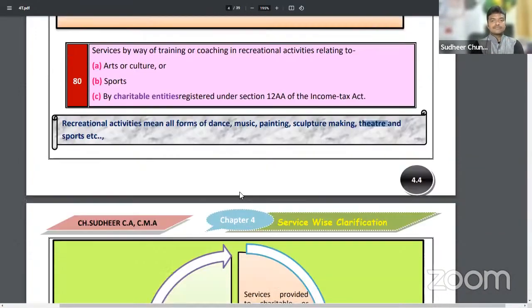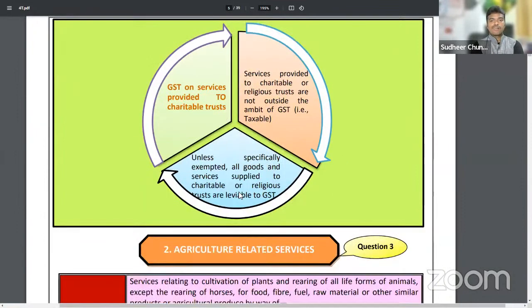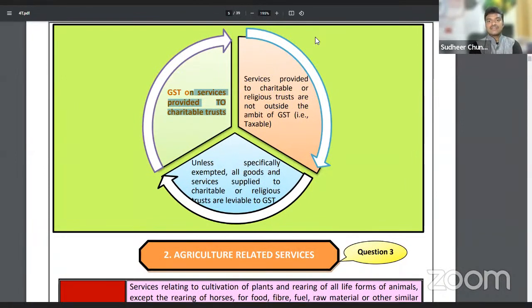Okay. Coming to the next one. Sir, services provided to charitable trust will fully be liable to tax. What was given under exemption? Services by charitable trust is only exempted, that also for charitable activities. But services provided to charitable trusts will be liable to GST. Okay, so coming to the next thing.